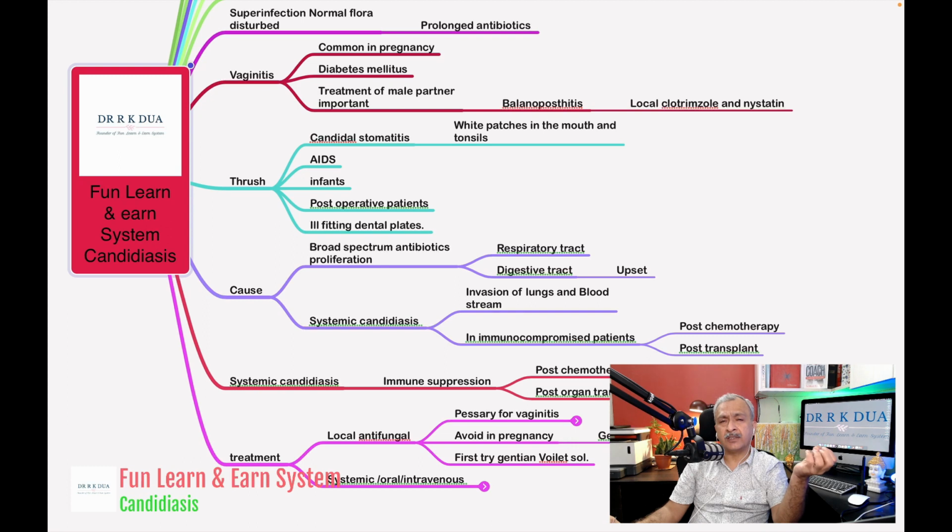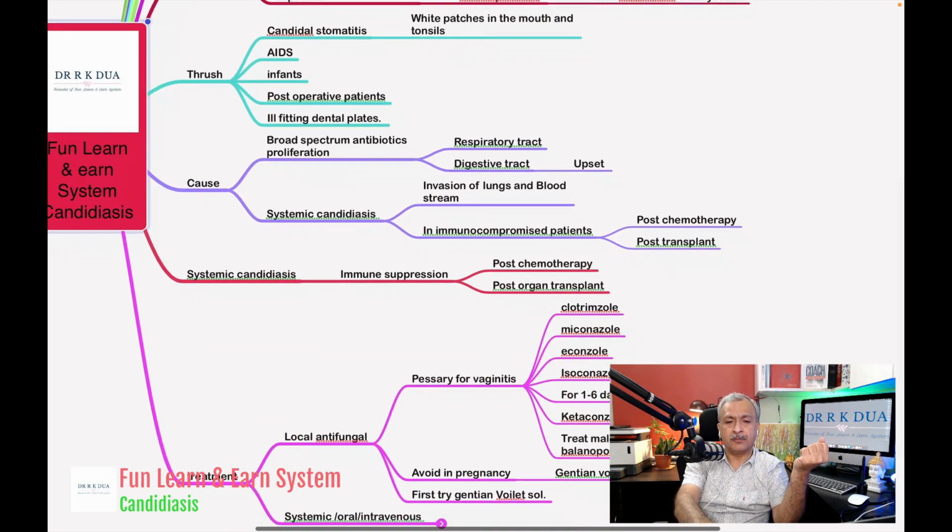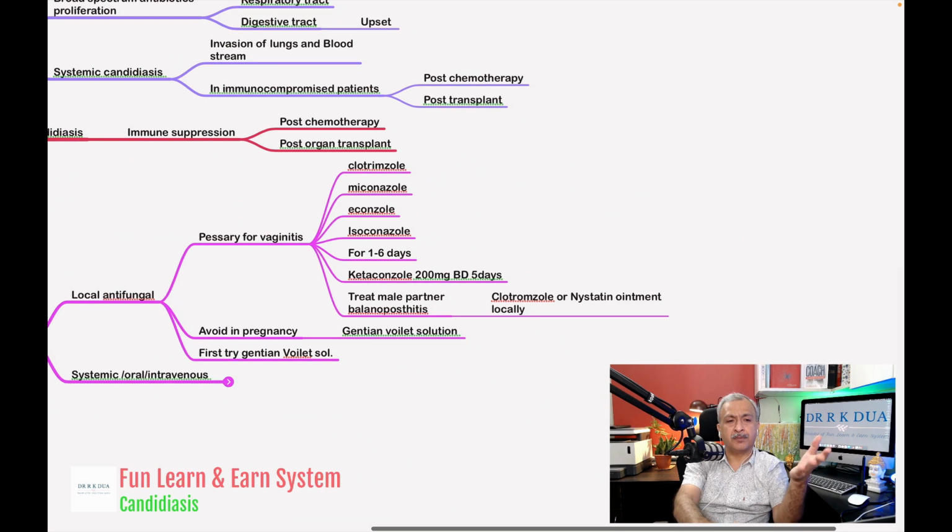So as long as it is possible to stop or not to give during the pregnancy, it should not be given. So first try the gentian violet. If there is no effect of the gentian violet, then we have to weigh the consequences and the disadvantages. So what are the various medication pessaries which are available for vaginitis?